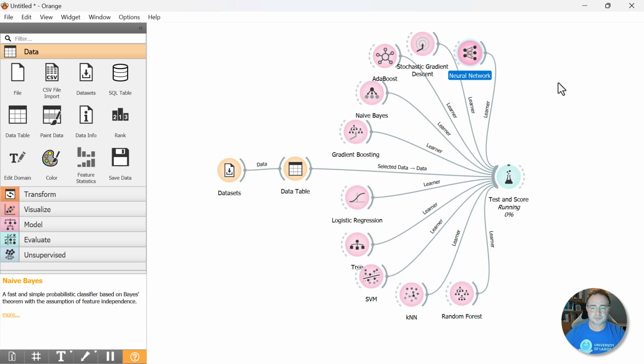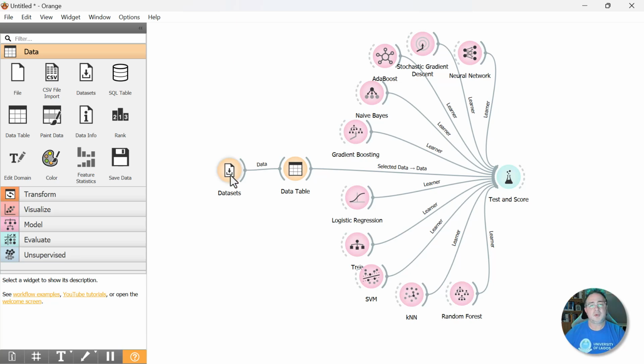Let it run. So as you can see here on my system, it's not nearly as instantaneous as some of the other machine learning models. It is going to take my computer maybe 5-10 seconds to run. And there we go.